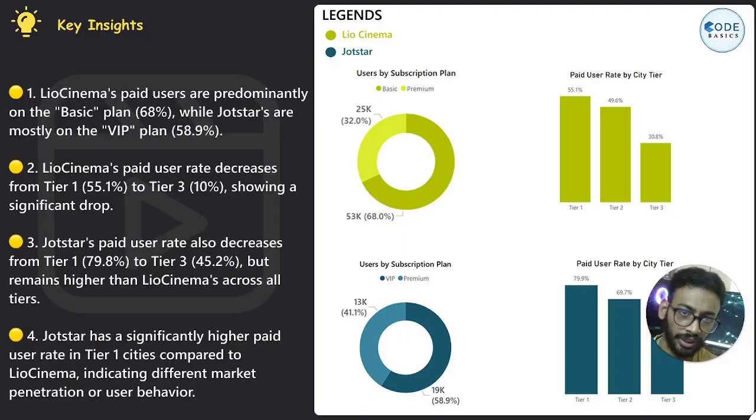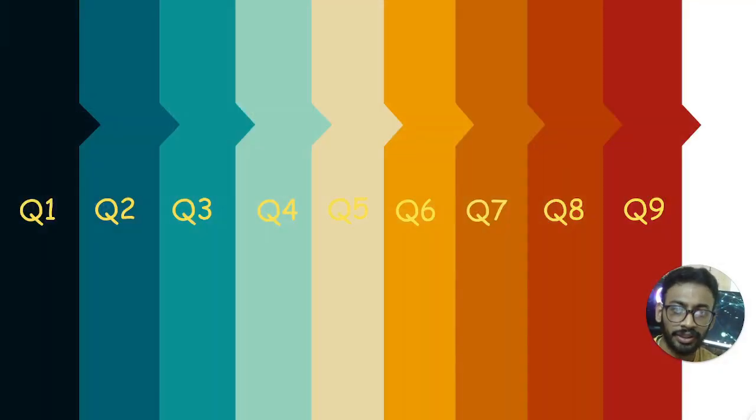LioCinema's paid user rate decreased from tier 1 to tier 3 cities, showing a significant drop. Jotstar's paid user rate also decreased, from 79.8% in tier 1 to 45.2% in tier 3, but remains higher than LioCinema's across all tiers. Jotstar has a significantly higher paid user rate in tier 1 cities compared to LioCinema, indicating different market penetration or user behavior.